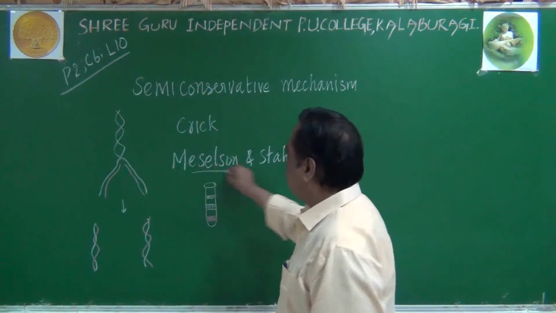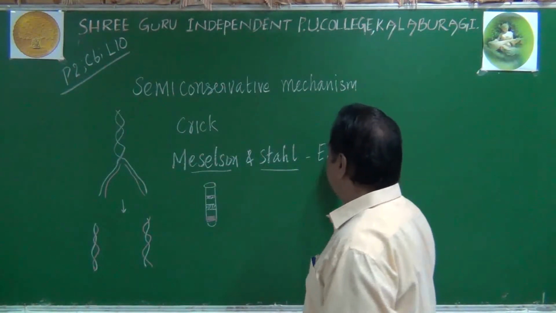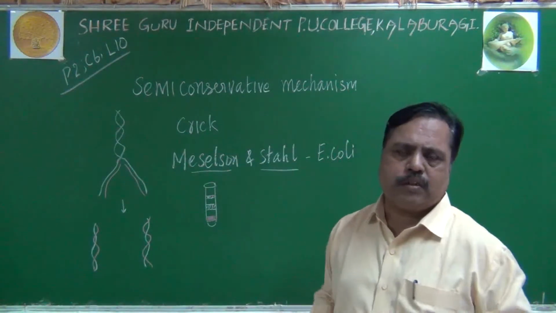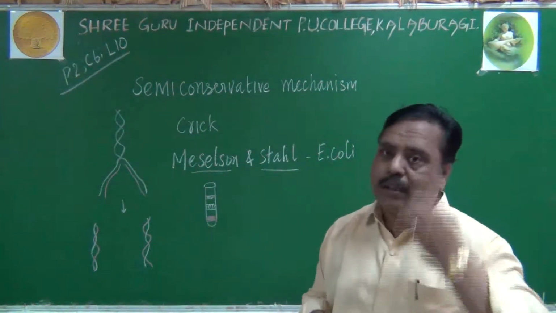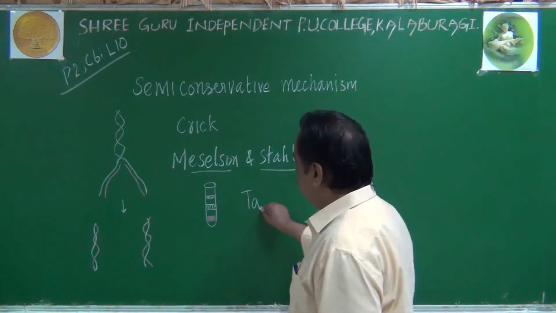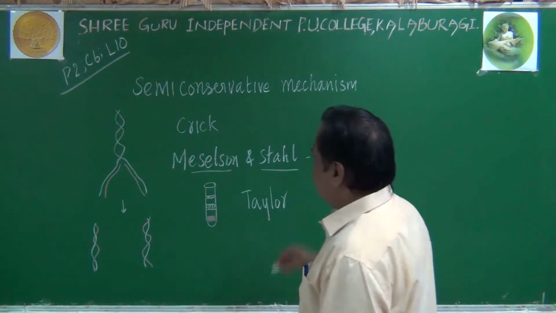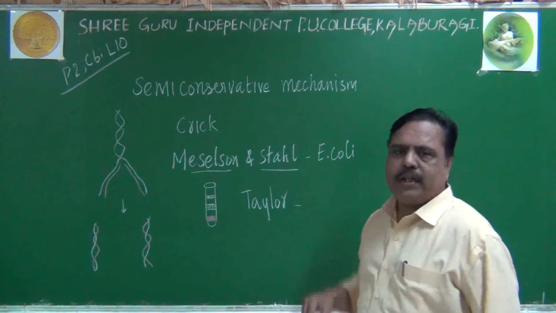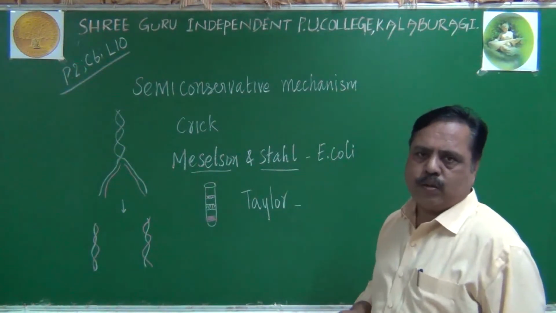Apart from Meselson and Stahl, not only in E. coli, but in some other organisms, even in higher plants and animals, the same type of semi-conservative mechanism happens. That was shown by one more scientist called Taylor. Taylor did not use a heavy nitrogen isotope.